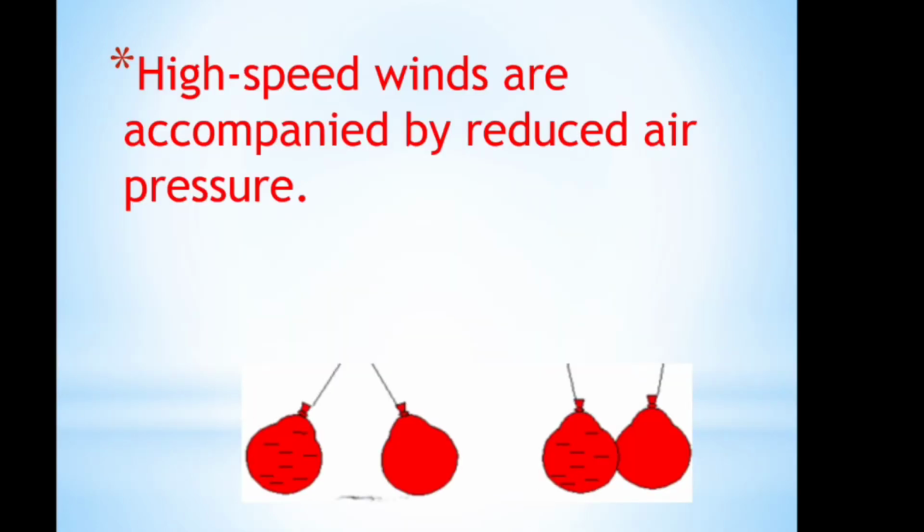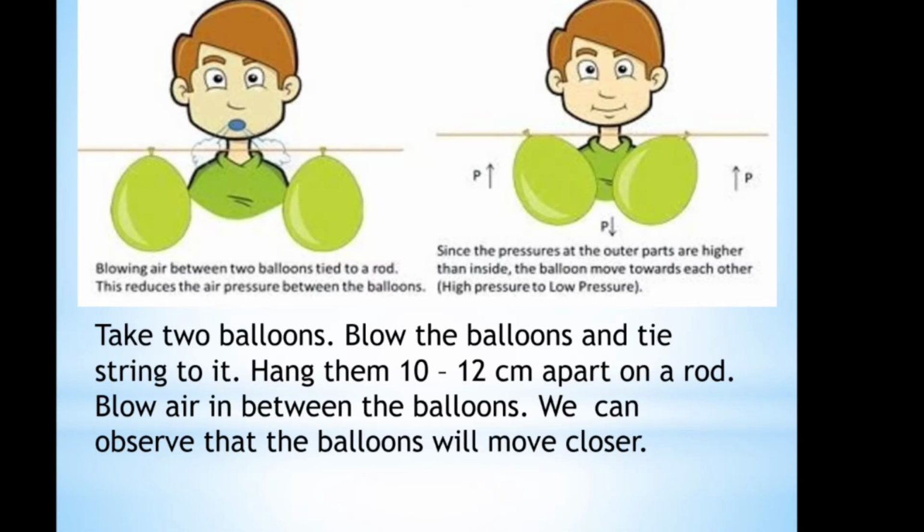The next very interesting property is that high speed winds are accompanied by reduced air pressure. This is a very interesting activity. For that we have to take two balloons, blow the balloons and tie a string to each and hang them 10 to 12 centimeters apart on a rod, as shown in the figure. And then you have to blow air in between the balloons, that is through the middle part of the two balloons. You have to blow the air strongly.